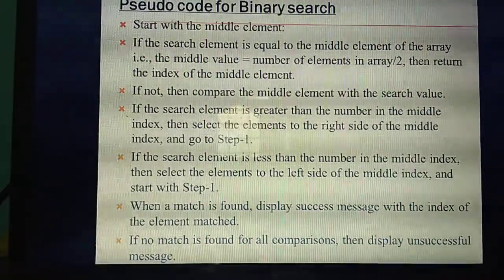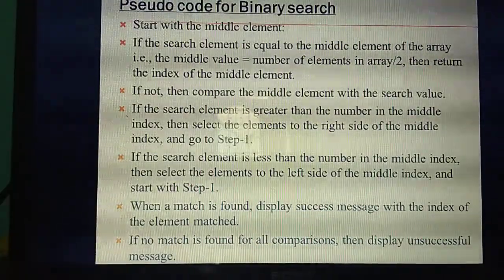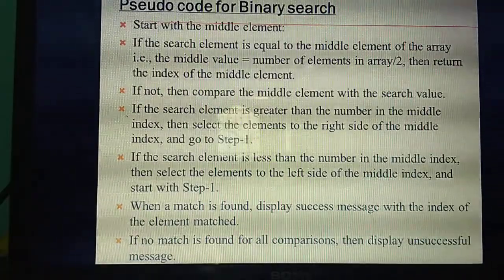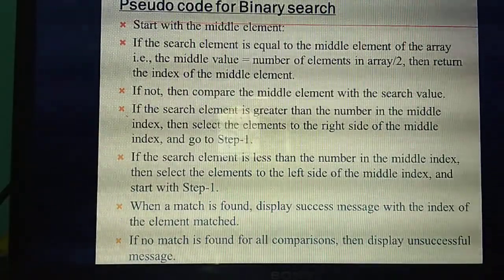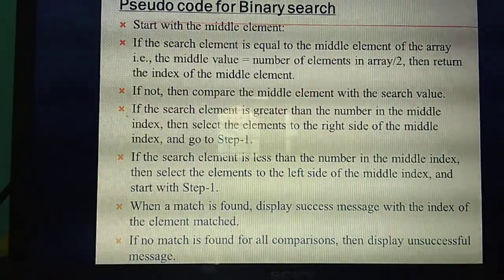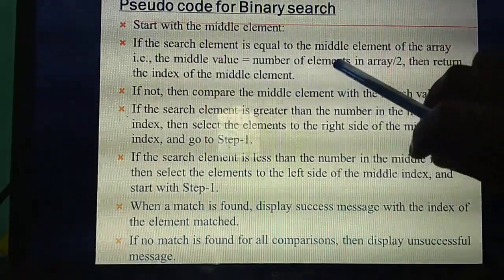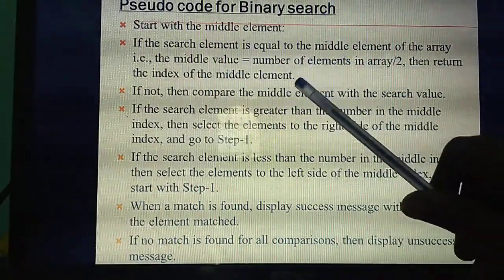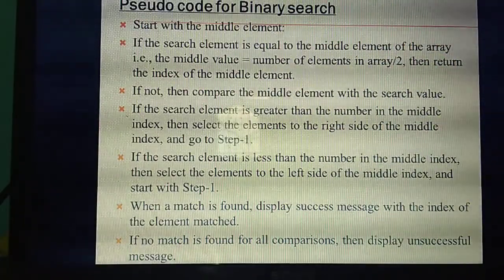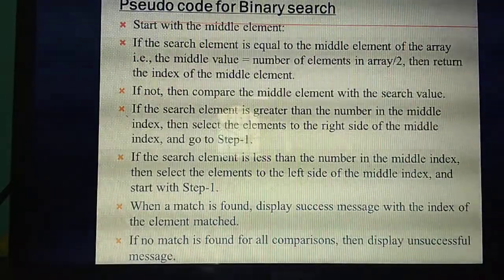So the middle value is also the same: number of elements divided by 2. For example, 10 elements means 10 divided by 2. If 8 elements, then 8 divided by 2. 10 divided by 2, what value will you get? 5. So the fifth element is the middle element. Understand? So first you need to calculate the middle value. What is the formula for calculating the middle value? Middle equals number of elements of the array divided by 2. Then you will get the index of the middle element.